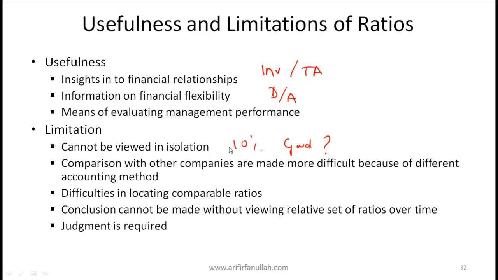Other limitations. When you do compare, the comparison with other companies is made more difficult because of accounting methods. If different companies account for inventory in different ways, then you need to make certain adjustments before you can use these ratios. Sometimes it's difficult to locate comparable companies. You might be in a business where it's not easy to find comparables, so that makes the use of ratios difficult. Conclusions cannot be drawn without viewing a relevant set of ratios over time. That's obvious. And clearly with ratios, a lot of judgment is required.